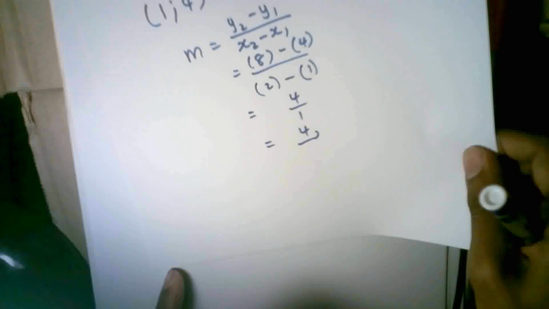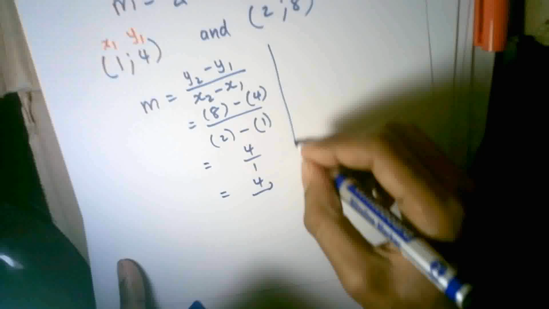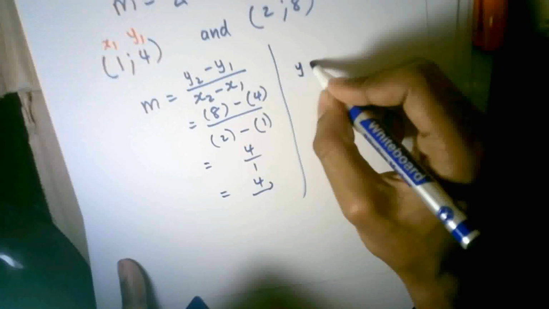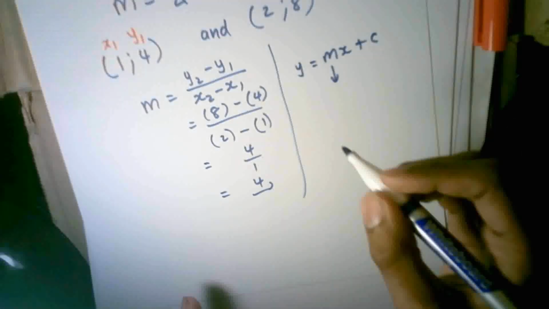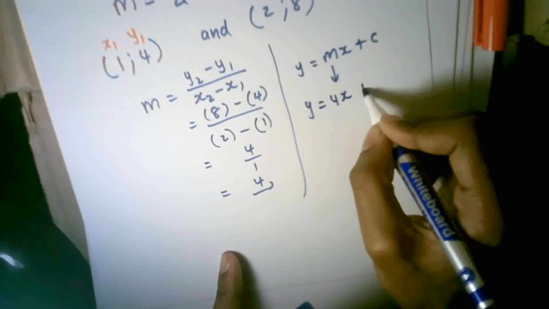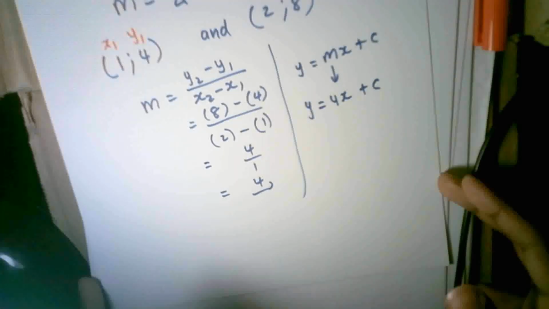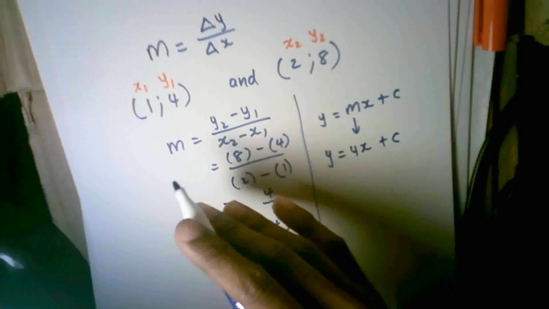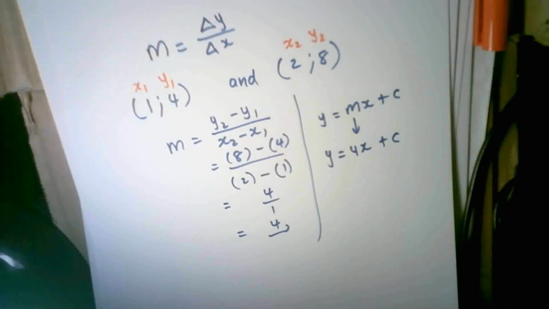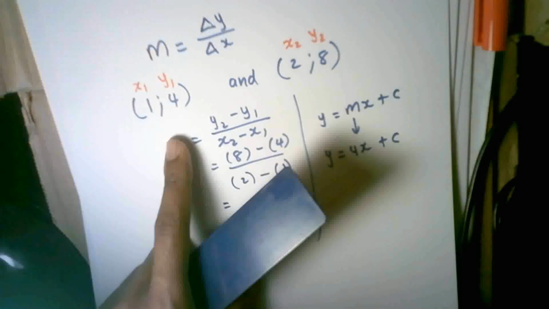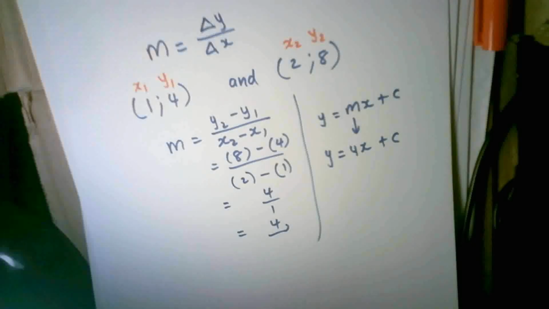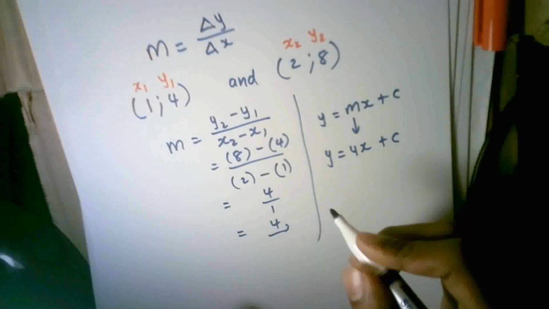My gradient is 4. But remember, my standard form is y is equal to mx plus c. I found the m value, which is 4. So it's y is equal to 4x plus c. I need to find the c value. So what I can do is substitute any coordinate, even those other coordinates that I have on this page. I could substitute any coordinates in the form of x, y. But let's substitute this one, 1 and 4. So I'm going to substitute 1 in the place of x, and 4 in the place of y.